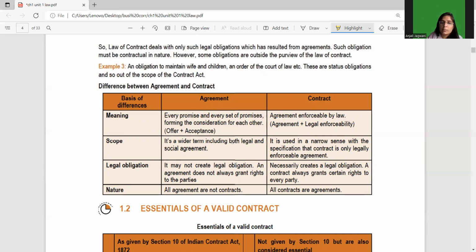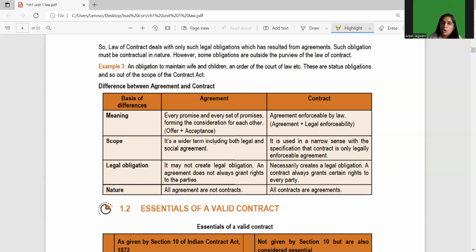Agreement is a wider term including both legal and social agreement. So an agreement could be legal as well as any social agreement. Whereas a contract is narrower, with the specification that a contract is only a legally enforceable agreement. An agreement is still an agreement when it is not legally enforceable, just you are agreeing socially between some people, I'll do this, I'll do that. But when it is legally enforced, only then it becomes a contract, that is, when it legally comes on paper, such as stamp paper.